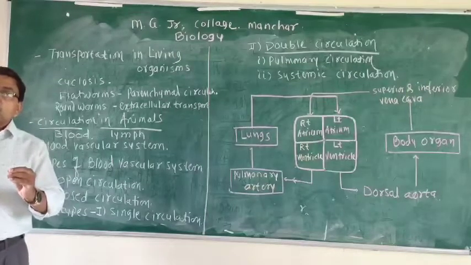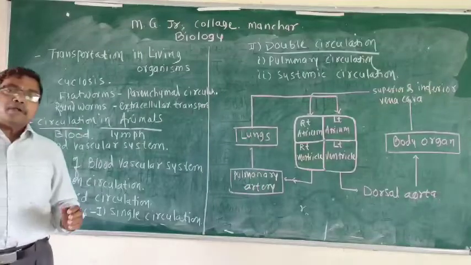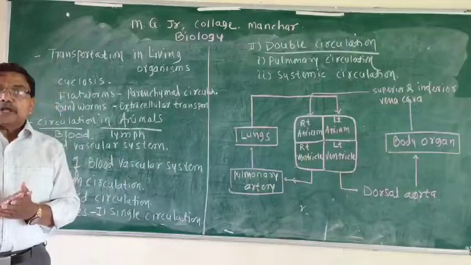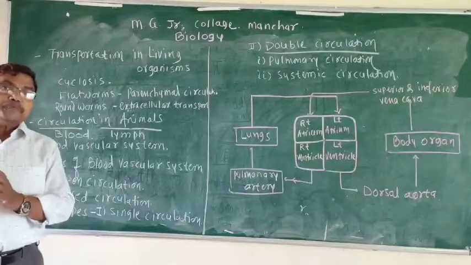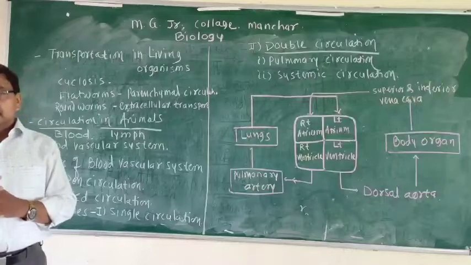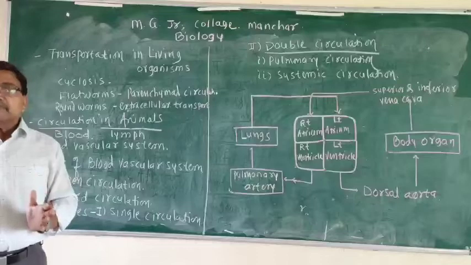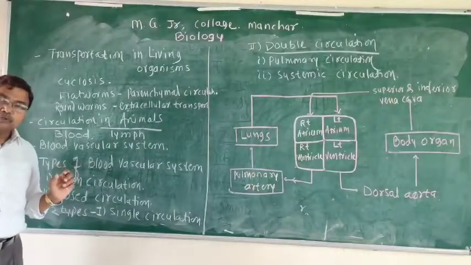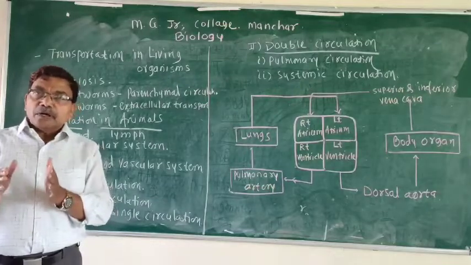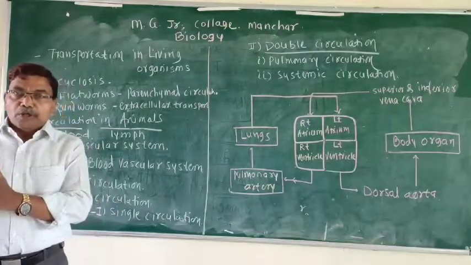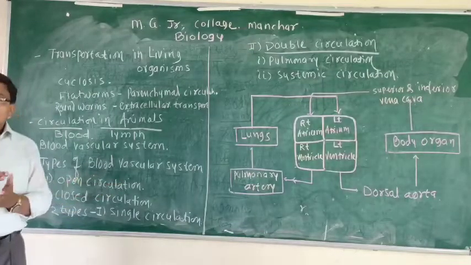There is a body fluid, which is colorless due to the absence of respiratory pigment, present in the sinuses. Blood vessels are absent in these organisms, so the body fluid flows within the crevices and passes all organs.